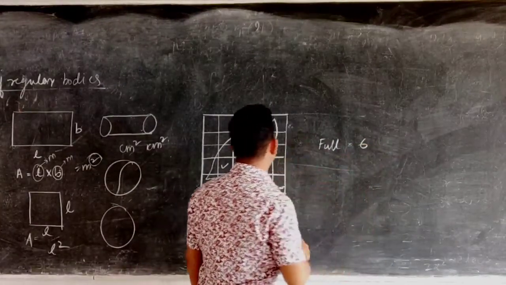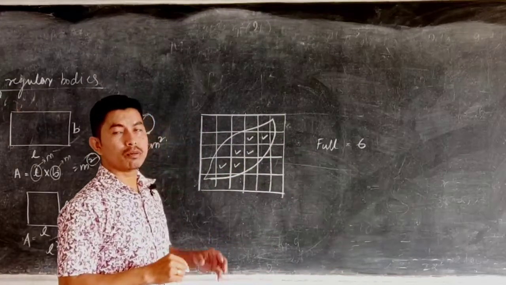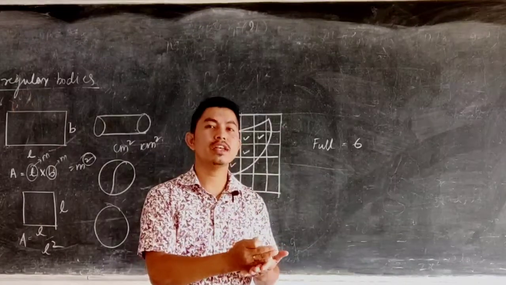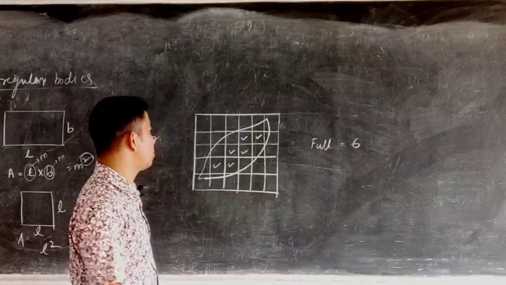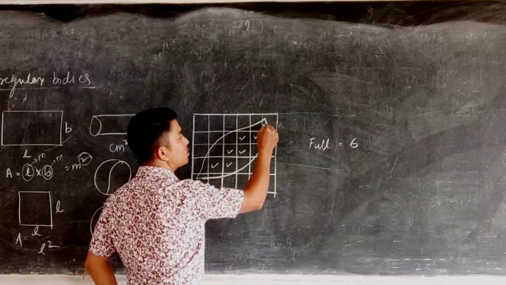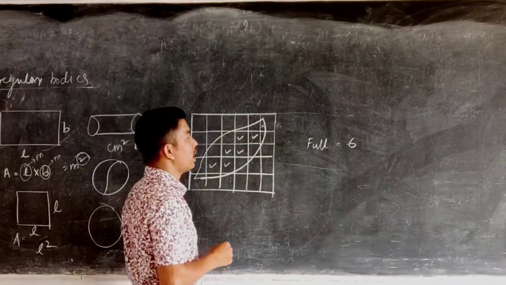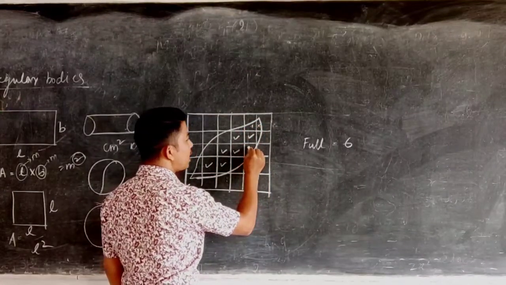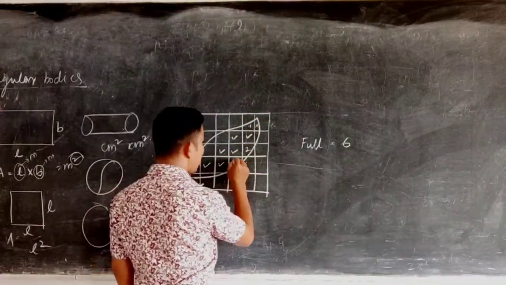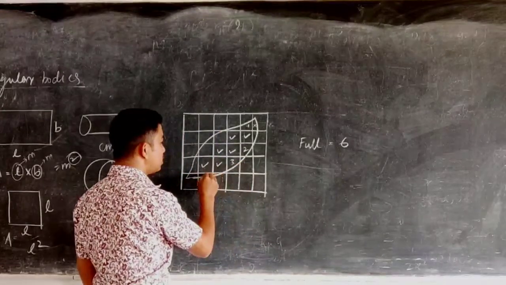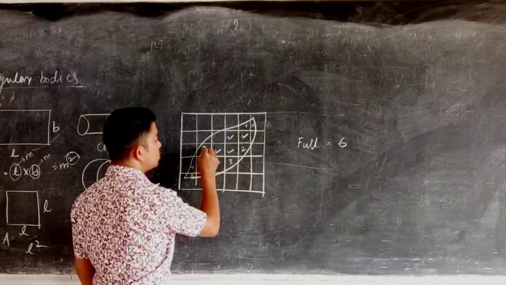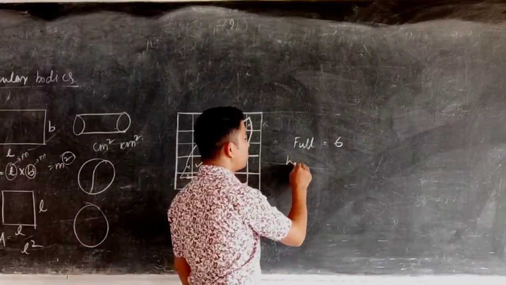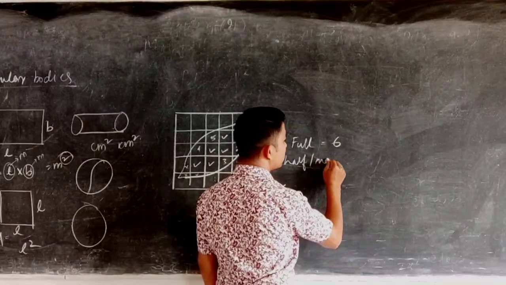Then you count the number of boxes which are equal to half or more than half. If it is less than half, you exclude it and do not count it. Like in the first case, I will not take this one because it is less than half. And this one is exactly half. So I have 1, this is more than half, 2, this I guess is half, 3, this one I will not take, this also is excluded, this one is 4 and this one is 5. So total half or more than half.